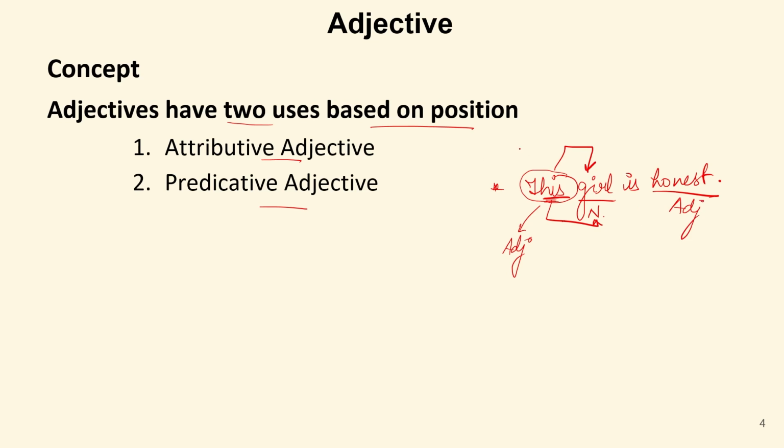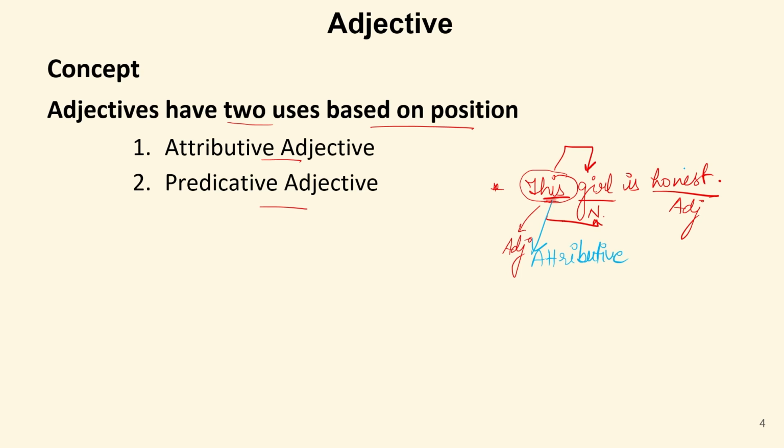Now look at this sentence carefully. We have two adjectives in this sentence. One is this. So this is used just before noun and it is just position before this noun and it is qualifying this noun. This is demonstrative adjective actually. Now this word this is known as attributive adjective because it is used just before the noun.